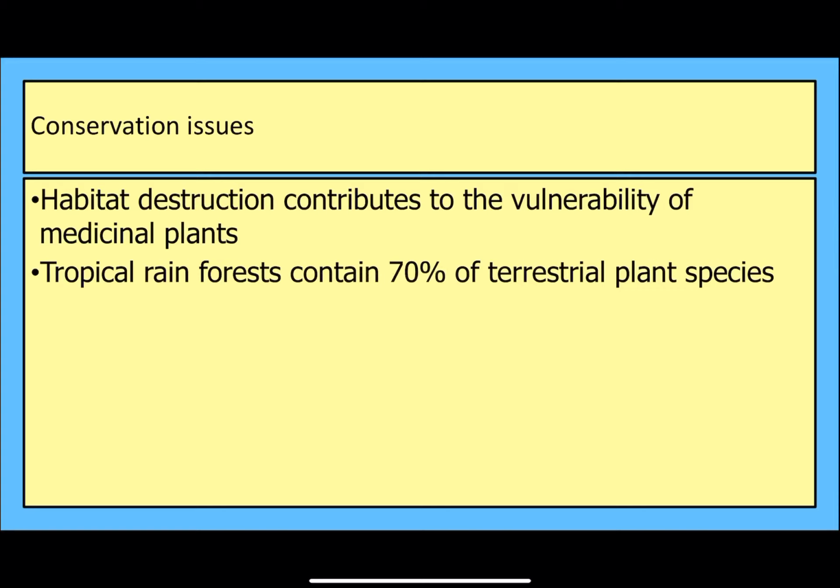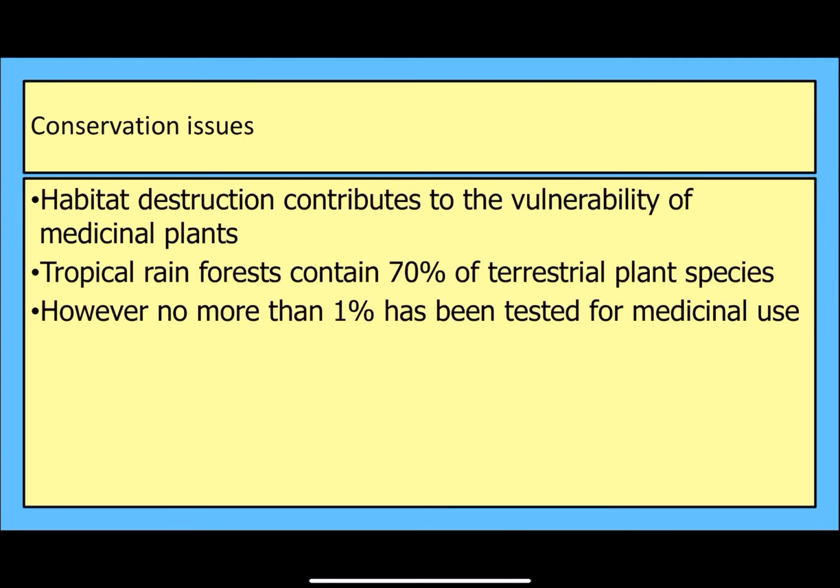So 70% of plants are found in the rainforest, and there's going to be a huge number of medicinal plants that are found in the rainforest that we have yet to discover. So only 1% of these plants have been tested for medicinal use, and of those, that's where we've gotten all of our traditional medicines from and a lot of our modern medicines. And so it's logical to assume that many of the other plants that are yet untested could also provide a lot of solutions to the sorts of illnesses that we have, and yet we might destroy those plants just through things like logging and other practices that we do in the tropical rainforest.